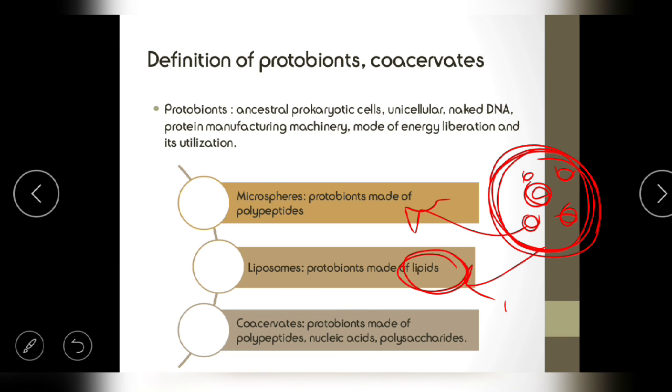Since it formed the outer covering, it also had to make itself waterproof, because lipids are hydrophobic in nature. If they are hydrophobic, they have a repulsion property by which they can escape the water.